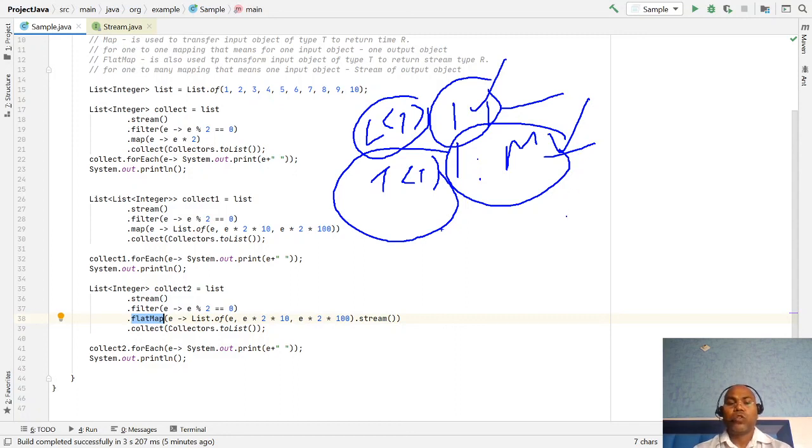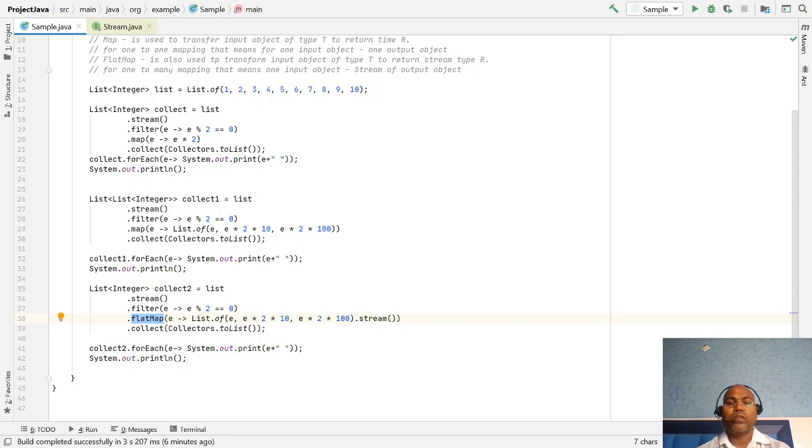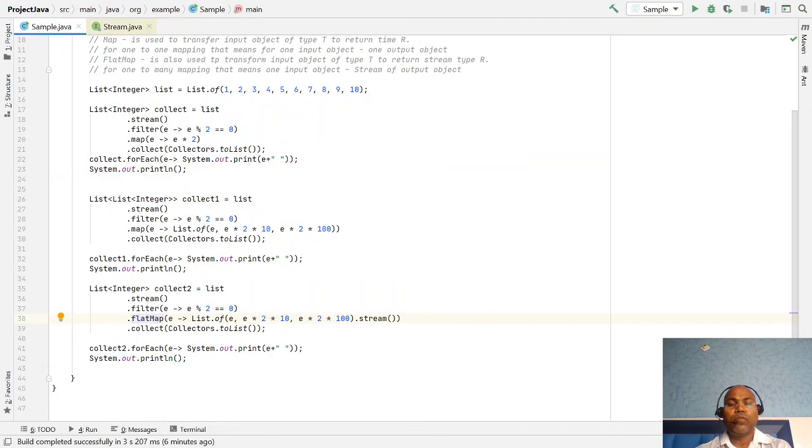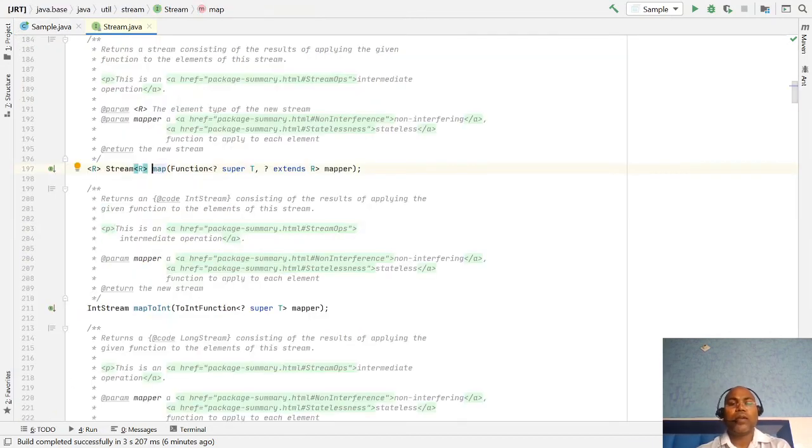Whenever you face some issue, explore this API. If you go inside the API, it already explains we need a stream of values. Here you give one input element but return a stream of values. With the map function, it takes a function with type T input and returns type R, one object.